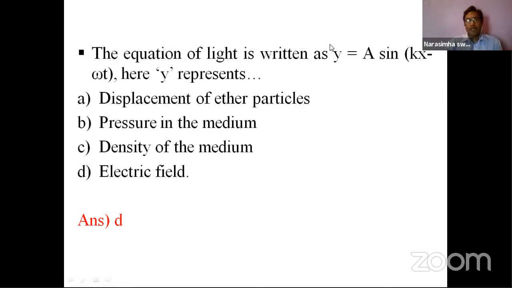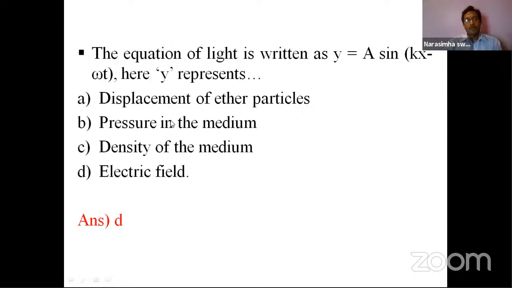Yes, we know y is equal to displacement only, but not of ether particles, because light is not restricted to only ether particles. It can move in any medium. That may be water, that may be gas, any kind of material. Yes or no? It's not mentioned in the problem that the light is moving in ether. No, that's why this option A is wrong.